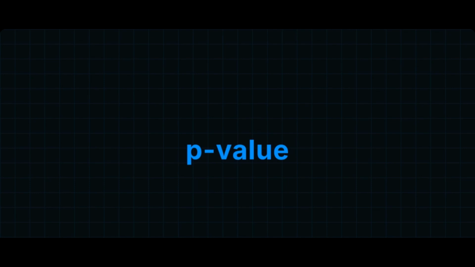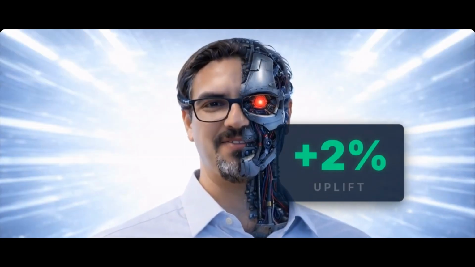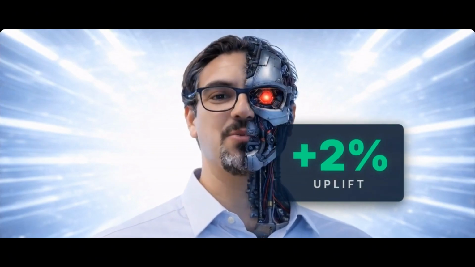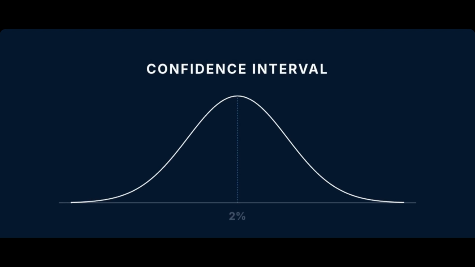Confidence intervals are crucial in A/B testing because statistical significance alone is not enough. A p-value tells us if an effect is real but not how large it probably is. Suppose we estimate an uplift of plus 2%. How certain are we about that number? Could it be 1.9, 2.1, or even negative? This uncertainty is captured by the confidence interval.